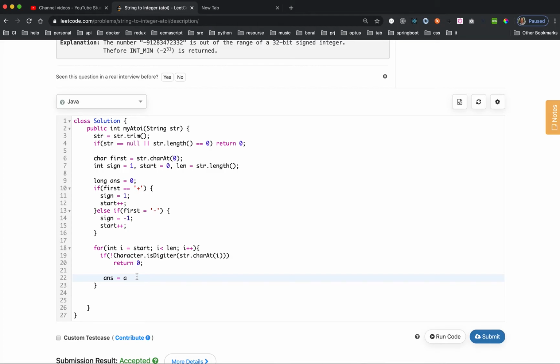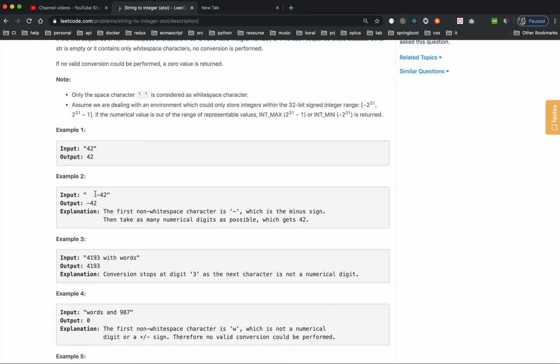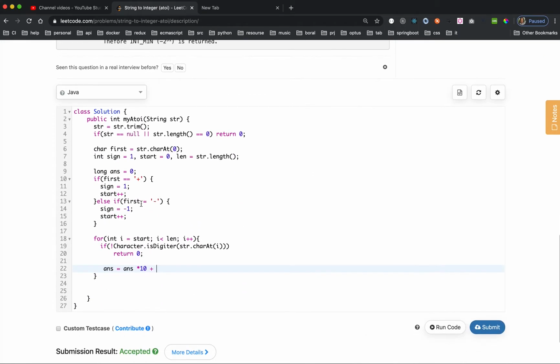So then the answer is answer times 10, similar to what I did in the top one, because I modulo 10 first. But then plus, for example, in here, passing these characters. The first character is 4. Okay, the 4 coming in is a character.